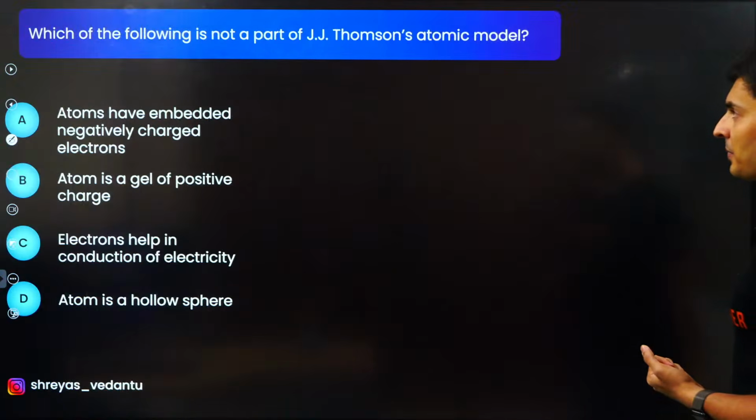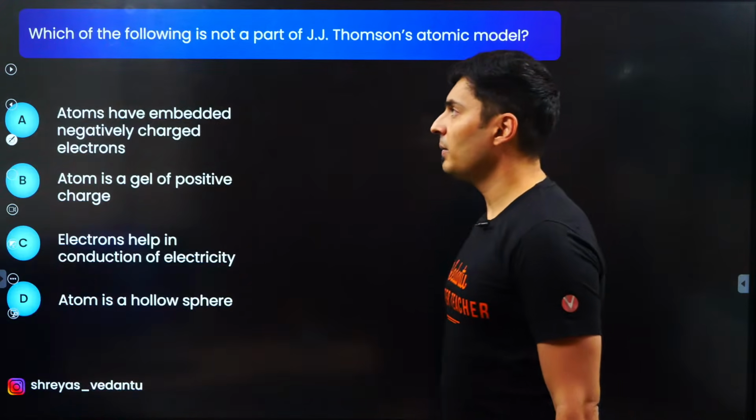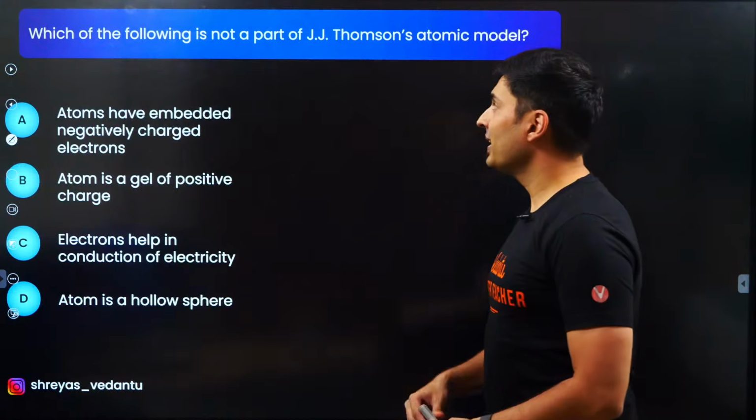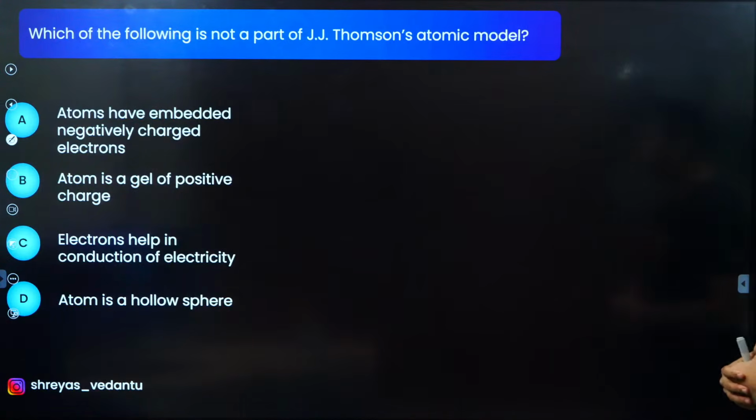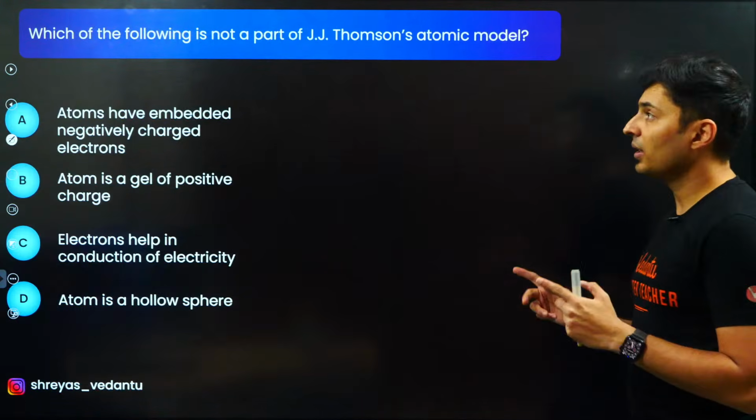That is the limitation. Okay, so let's see how many of you are able to answer this question. Which of the following is not a part of J.J. Thomson's atomic model?